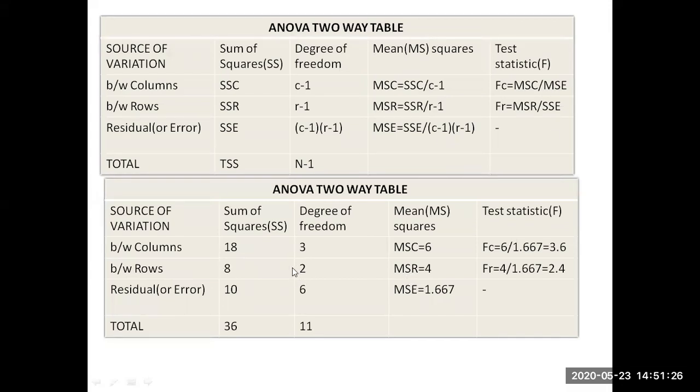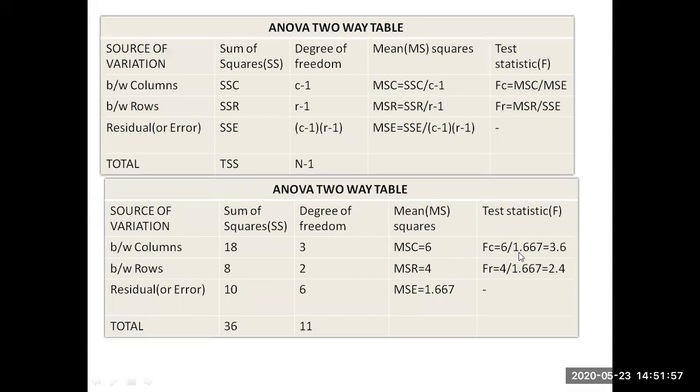MSR is 8 divided by 2, which is 4. For the residual error, we got 10, and C minus 1 into R minus 1 is 6. So MSE is 10 by 6, 1.667. Similarly, TSS is 36, and capital N minus 1 is total observations minus 1. We have 12 observations, 12 minus 1 is 11.